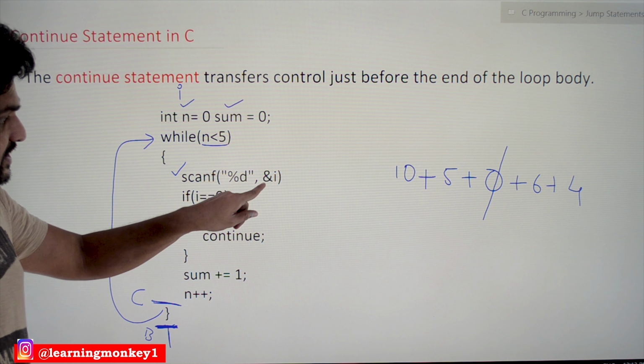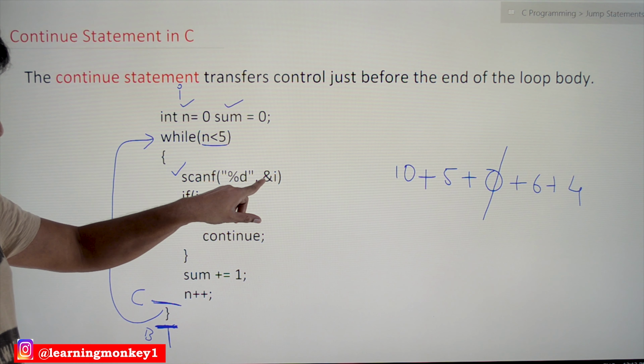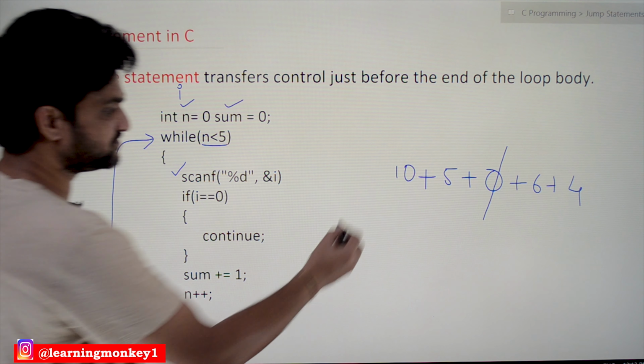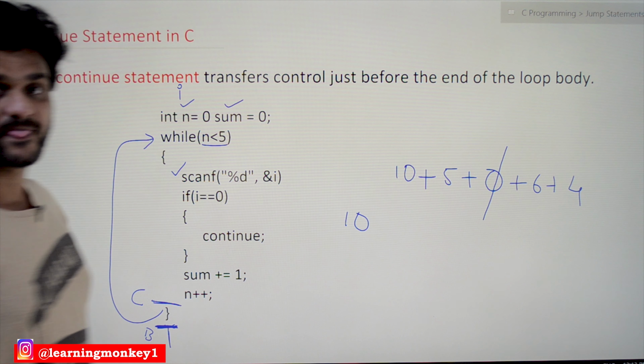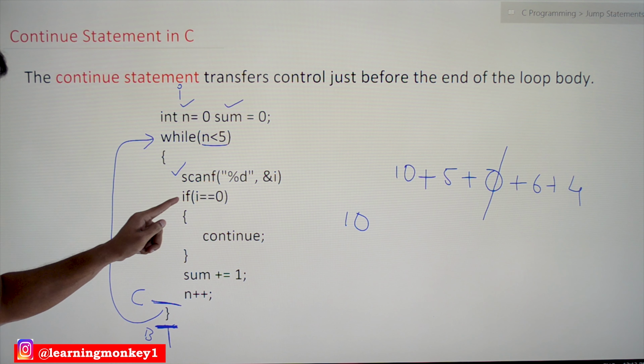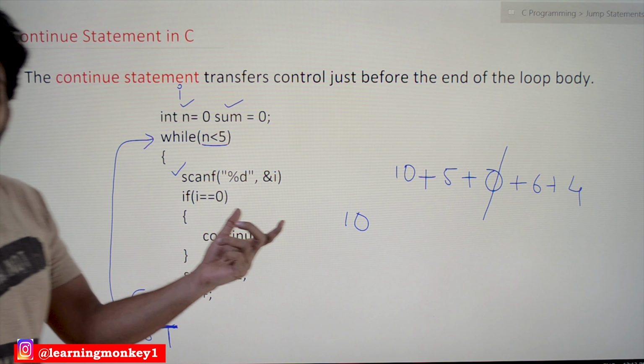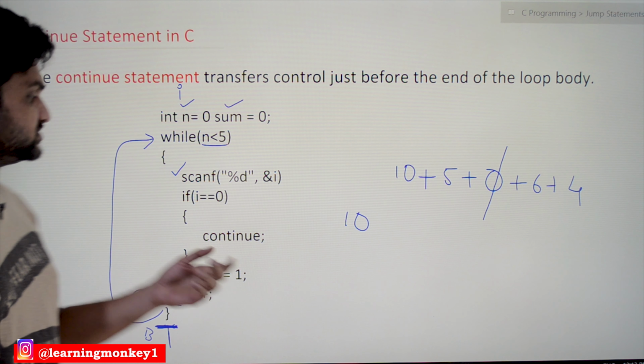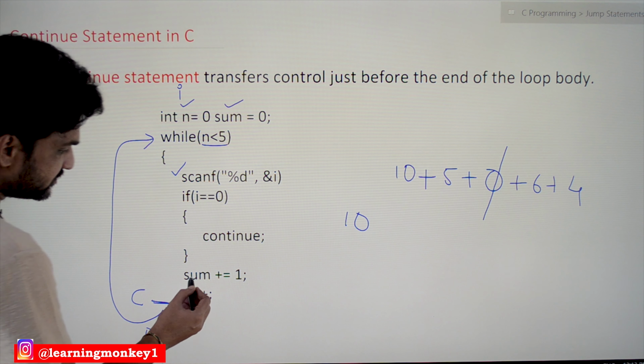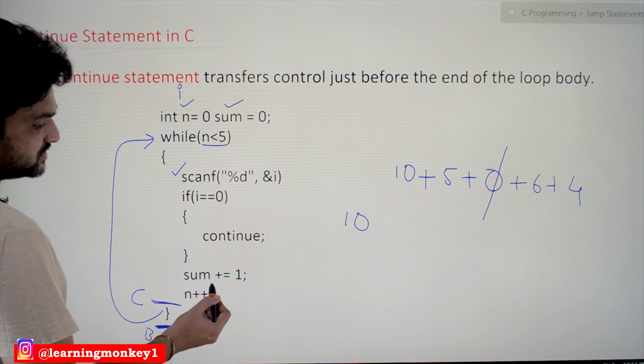So here the value given by the user will be considered. For example, the first value is 10. Okay, so 10 will be taken. Is the value of i equal to 0? No, 10 is not equal to 0. So we are going to come out of it and we are going to sum the value.